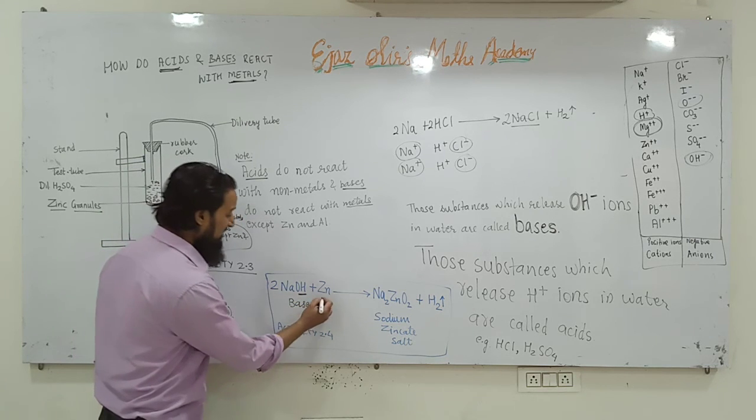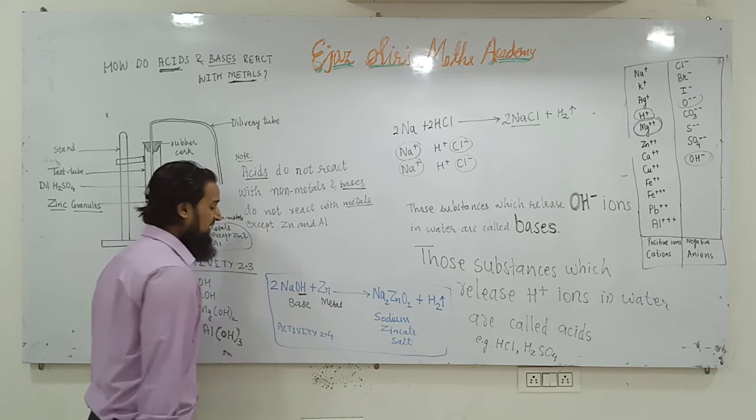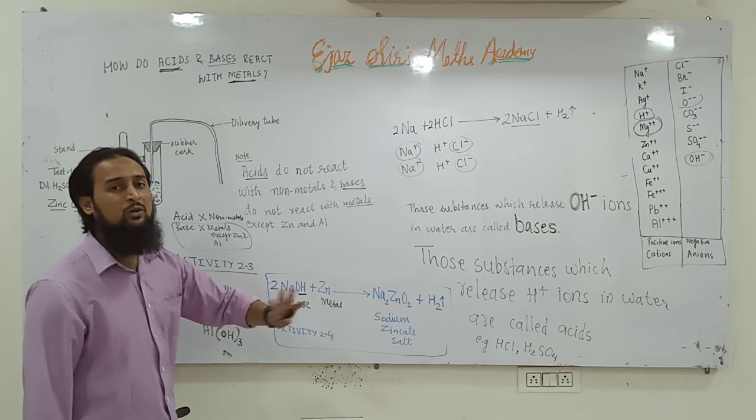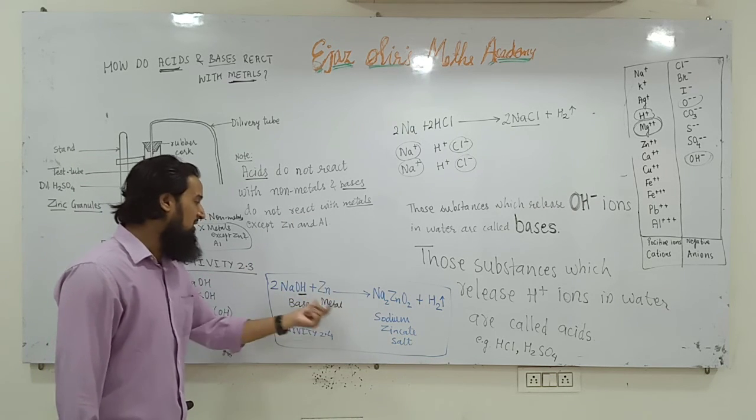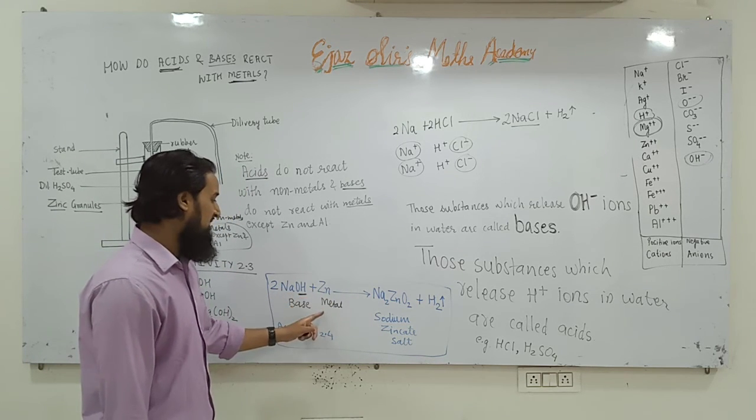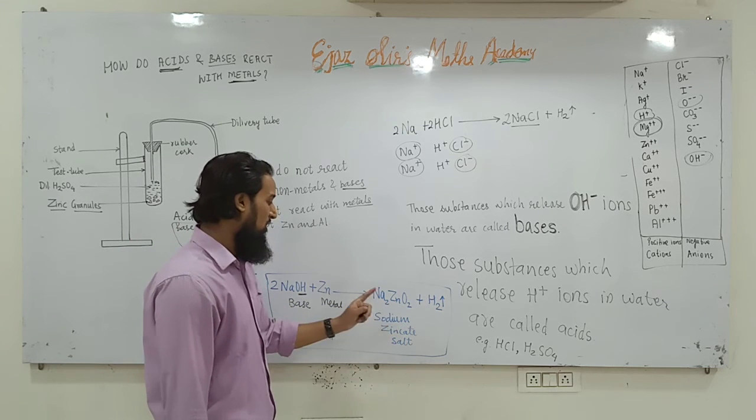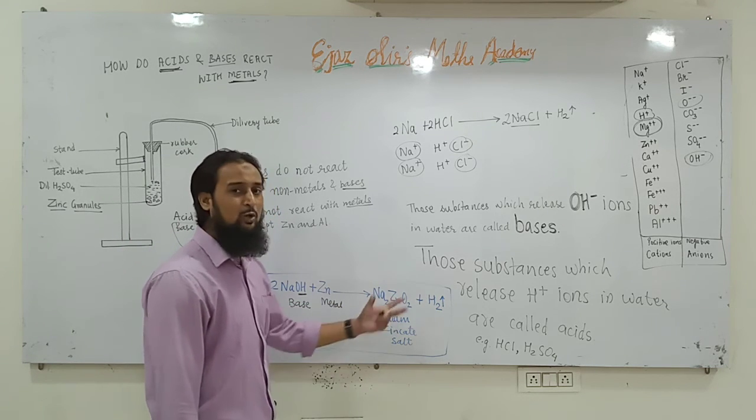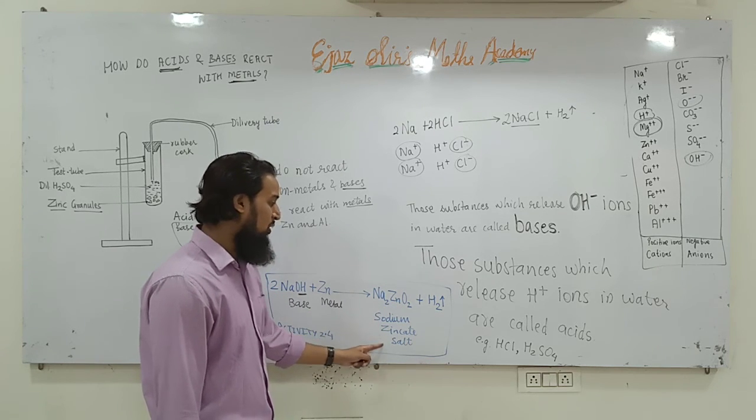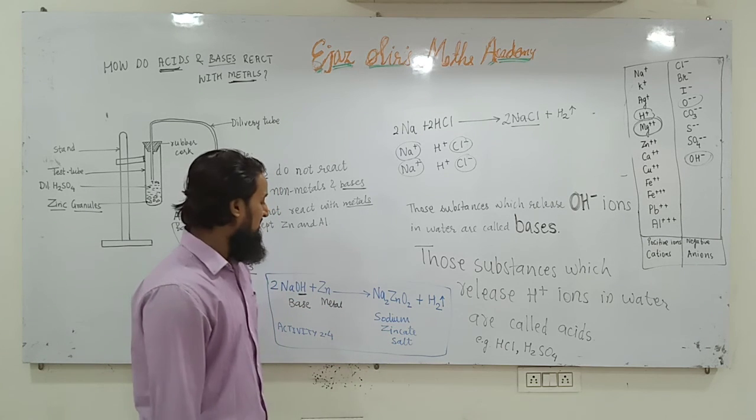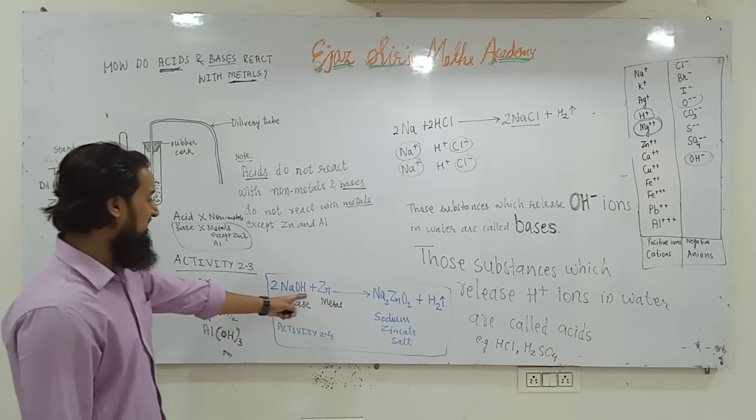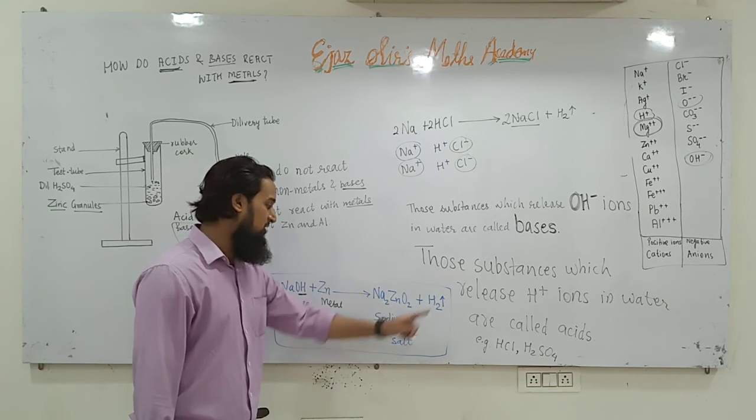NaOH is a base, and here zinc is a metal. Except zinc and aluminium, metals do not react with bases. Only these metals react with bases, so that's why they have shown only one reaction. NaOH reacts with zinc to form sodium zincate salt, Na2ZnO2, and hydrogen gas. This is an unusual reaction. So NaOH plus Zn gives Na2ZnO2 plus H2.